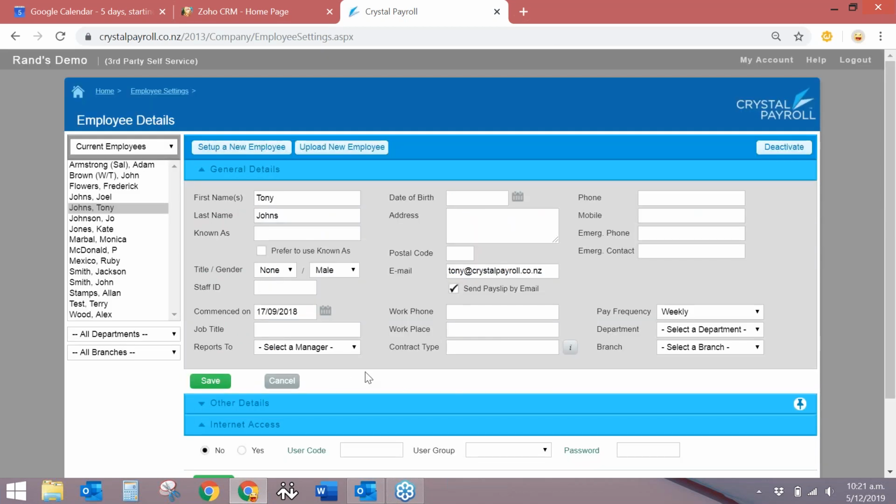And then you've got the internet access button. So first I'll talk about if we've got a specific package called Crystal Manager. That's an additional package that you can purchase to go with Crystal Payroll. If you don't buy that package, you can still give your employees internet access, but that doesn't allow them to put in their own leave requests or put in their timesheets. It only allows them to download their reports.